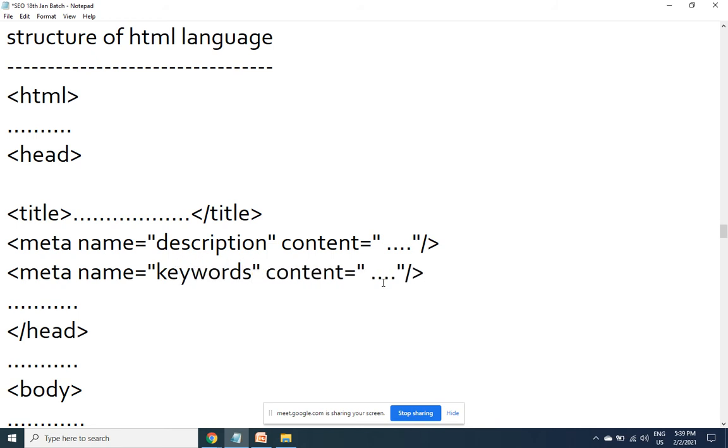And here we are going to type the topics that are relevant to that particular page. Like this. Have 1 to 5 keywords only. The more keywords you have, the weightage will get divided. With limited keywords, the weightage will be concentrated.